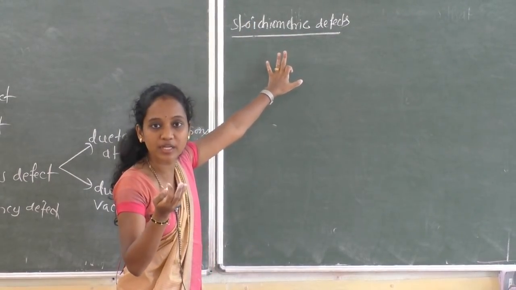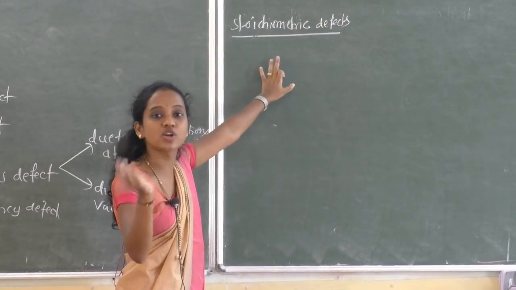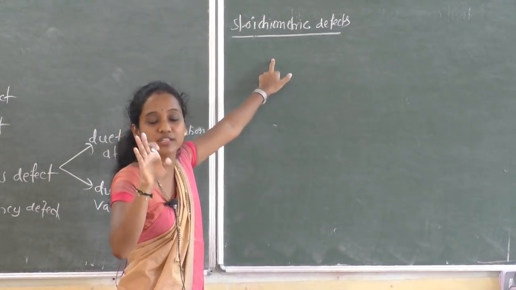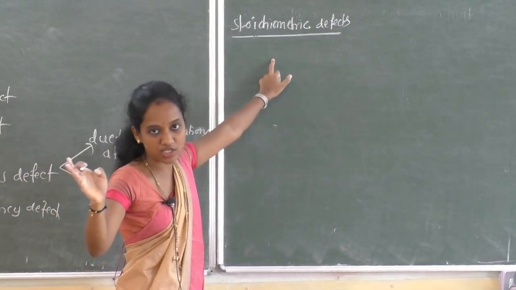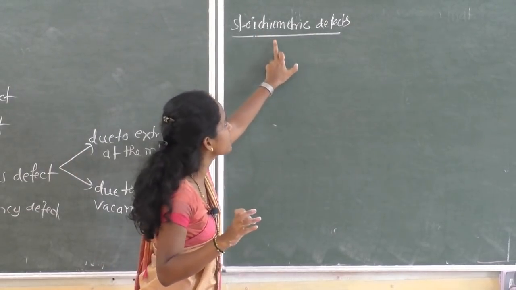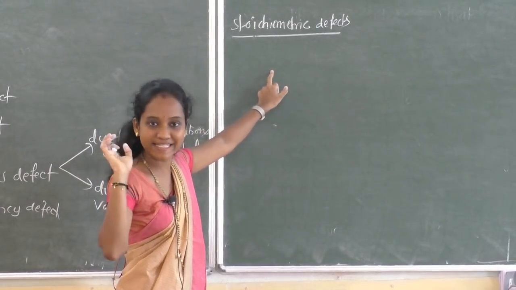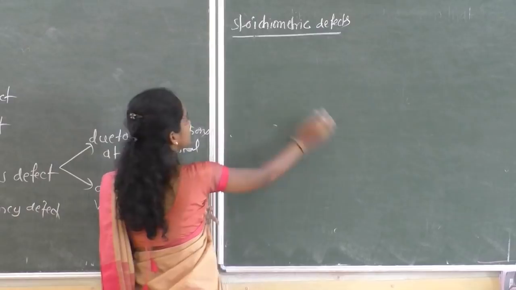Whereas non-stoichiometric means the cation to anion ratio is not the same. Here in stoichiometric, the number of cations and anions are the same.